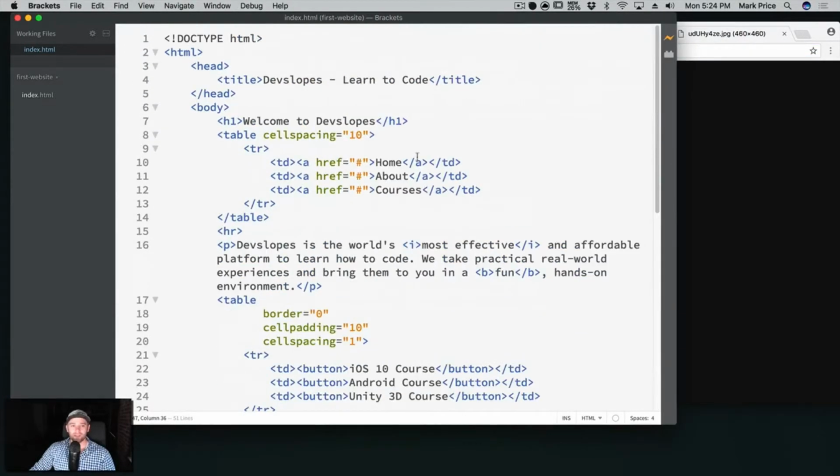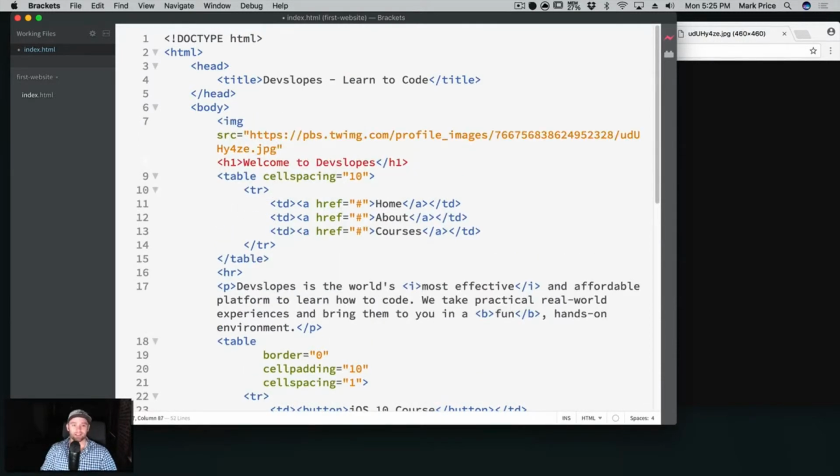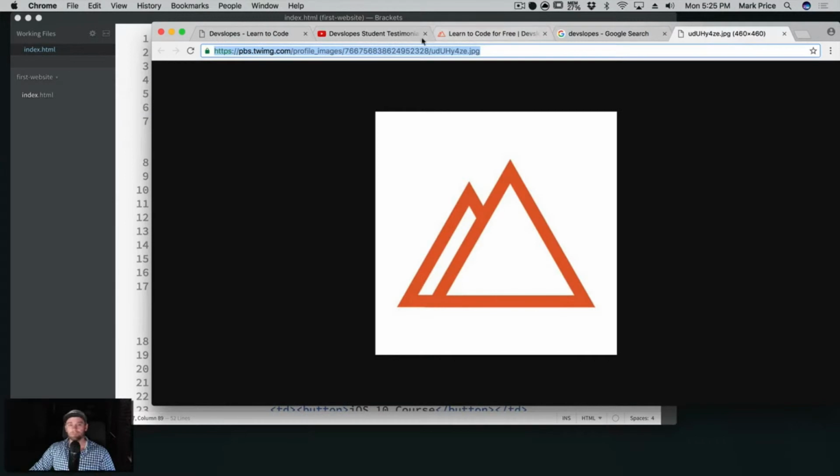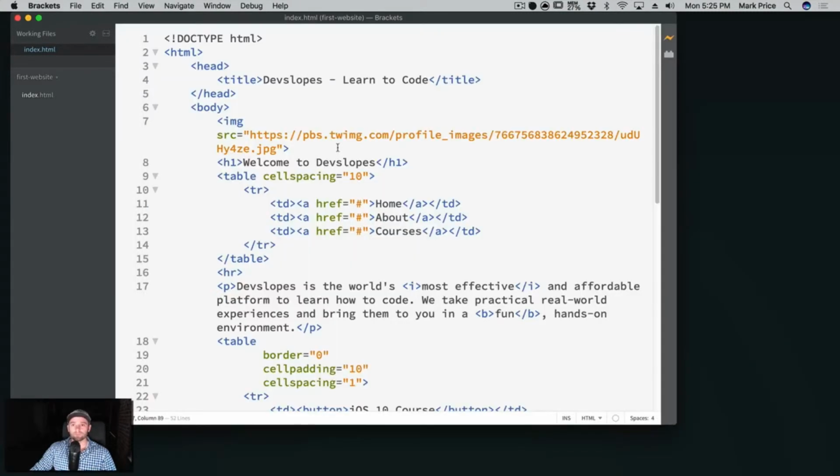All right. And let's go over here to our website, and maybe inside the body, we're just going to place an image. img src equals, we're going to paste in the image. Okay. And press save and see what happens. And look at that. We have a nice little image here. Actually, it's pretty huge. But cool. We got an image on our website. And I think that's pretty darn cool.